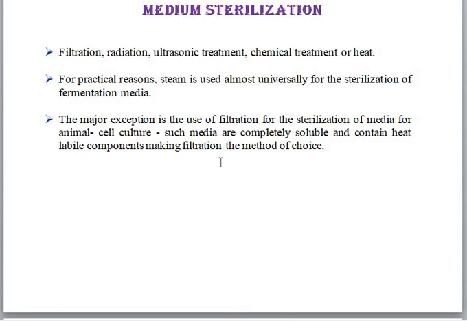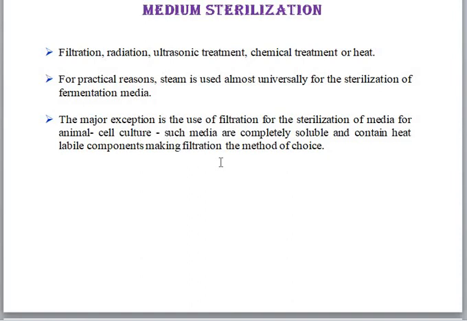For practical reasons, steam is used almost universally for the sterilization of fermentation media, because it is an effective one. Steam will be above 100 degrees Celsius, so it can effectively kill most of the microorganisms. The major exception is the use of filtration for the sterilization of media for animal cell culture.